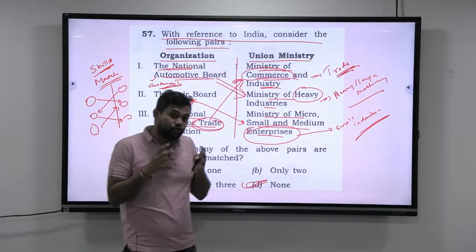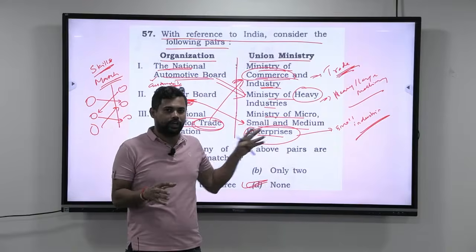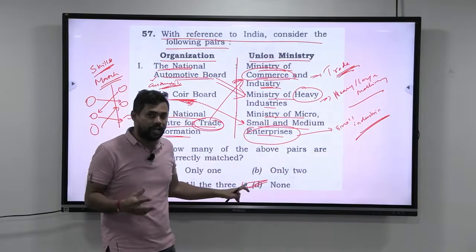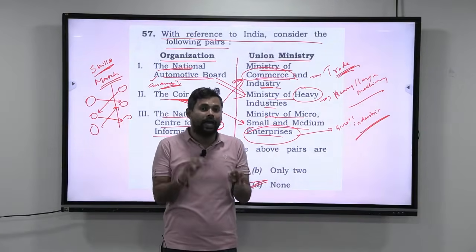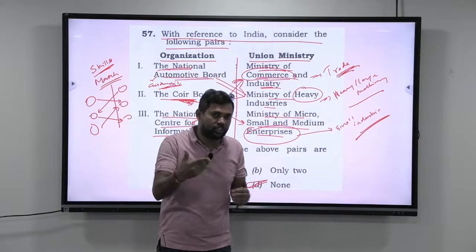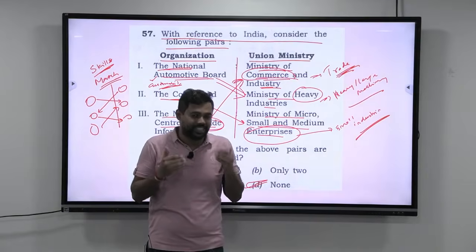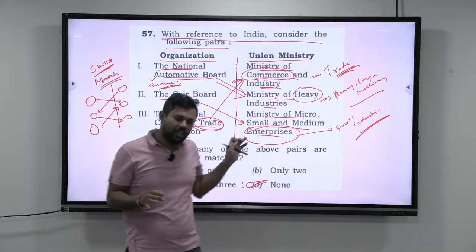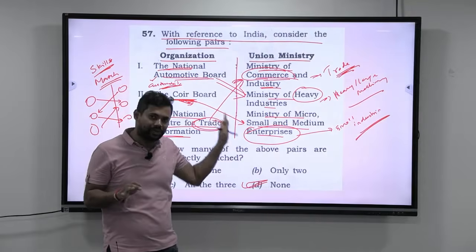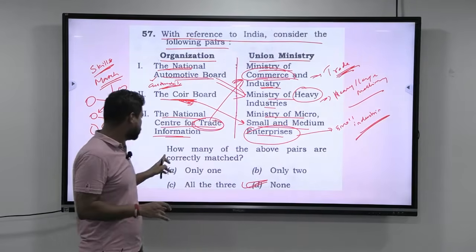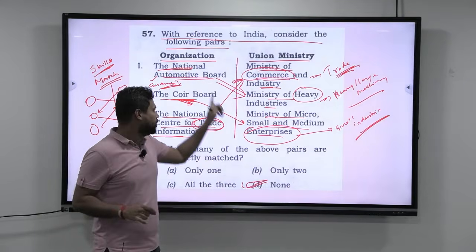But look at this. If you have to use your wisdom and common sense to get the answer, you have to stay calm in the exam and you should have time. If you are in a rush, your mind will not work like this. So please make sure that you always manage time better and stay calm. Definitely your mind will develop the wisdom to get the answer like this. However, the answer for this is D. None of the above. They are incorrectly matched.